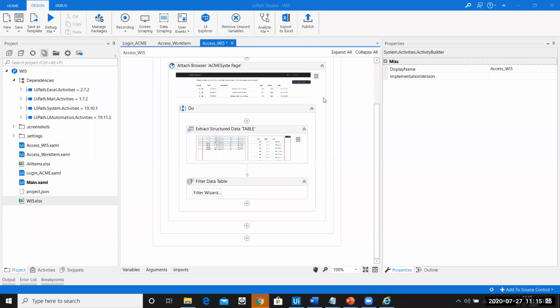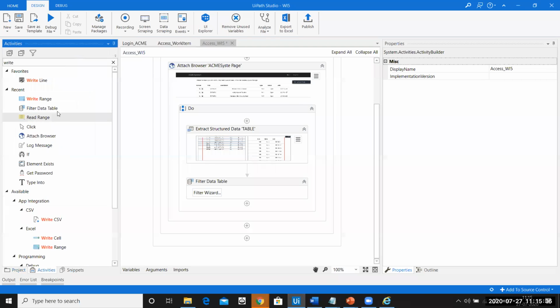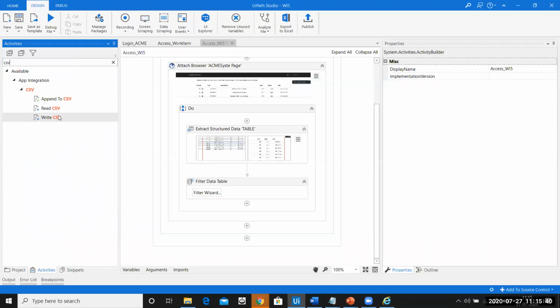Okay, any other questions? Yes, sir, I have a question. Why do we normally use Excel files, not CSV files, in UiPath? No, we also have CSV activities. Whenever we have to write data, we can use them. Can we do similar operations on CSV files as we do on Excel files?